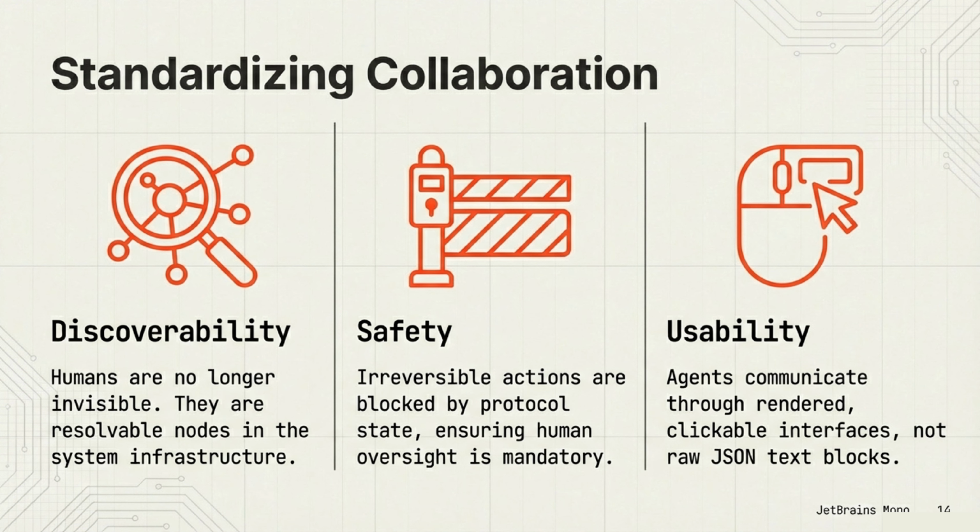The A2H protocol standardizes collaboration in 3 ways. 1. Discoverability. Humans are no longer invisible. We are resolvable nodes in the infrastructure. 2. Safety. Irreversible actions are blocked by protocol state, making human oversight mandatory. 3. Usability. Agents communicate through rendered, clickable interfaces, not raw JSON blocks.